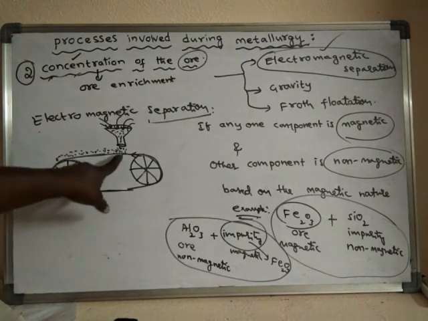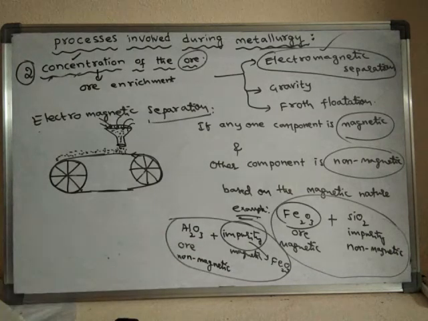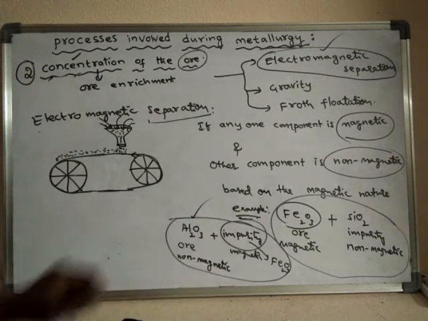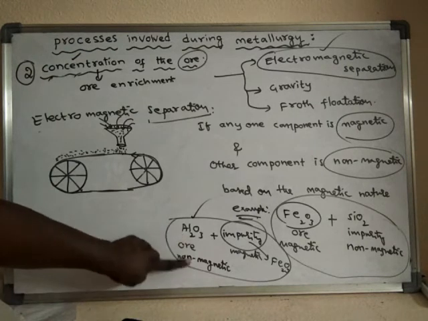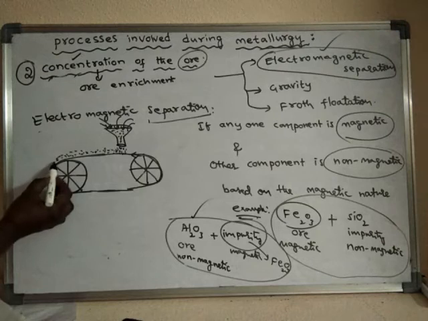See, the pulverized ore contains the actual ore and also some impurities. For example, we are using this substance. The actual ore is non-magnetic and the impurity is magnetic. So what happens?